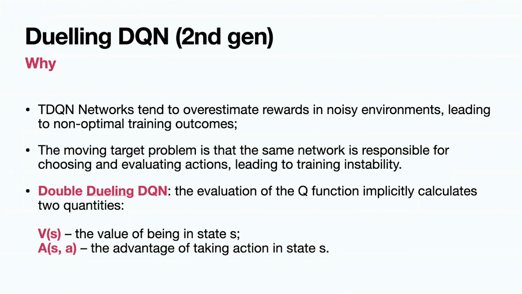Why is it important? It is important because this network considers two factors. First, how good it is to be in some state at all, one point of view. A second point of view, which action is better to take in this state. While in the plain DQN or double DQN, we predict one value for a pair. We don't separate states and actions, taking them as one.